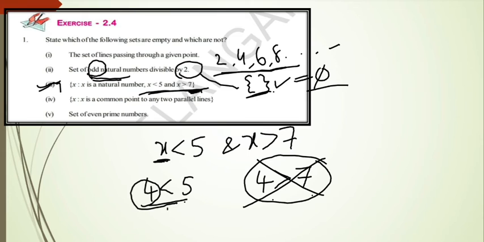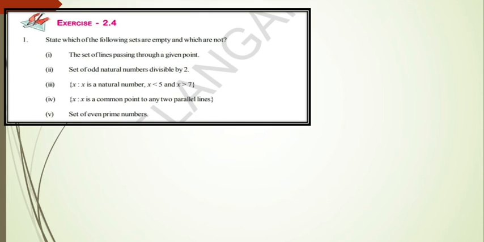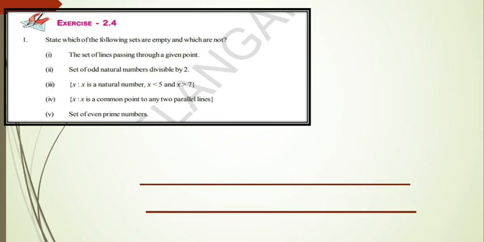And see the fourth one, x is a common point to any two parallel lines. Common point means when two lines meet at a point, then that is called a common point. So observe the parallel lines. This is one line and this is a parallel line. So where do these two lines meet?